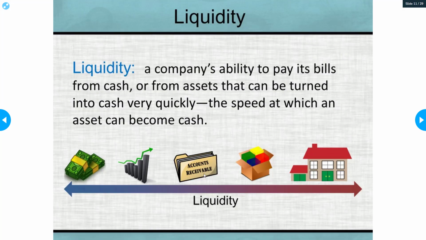All right, liquidity. It's a company's ability to pay its bills from cash or from assets that can be turned into cash very quickly. So cash, obviously, if you have liquid cash, you can pay for something quickly. But maybe if you don't have enough cash, you can hurry and sell something. You can sell some of your supplies and get some cash. You can sell your property and get cash. You can sell some stocks and get cash. You could know, oh, this money's coming in, so I'm going to have cash soon. So liquidity is the ability to have money fast.